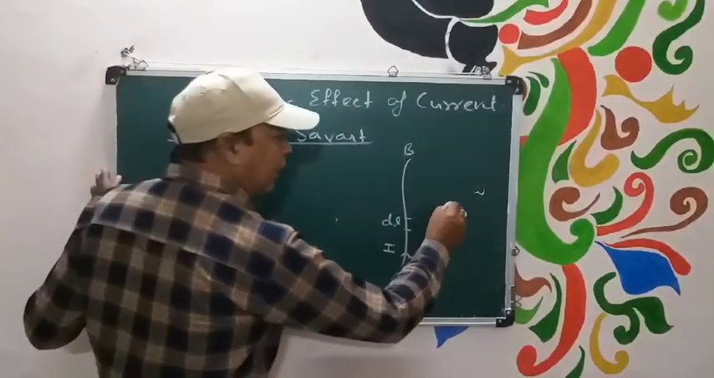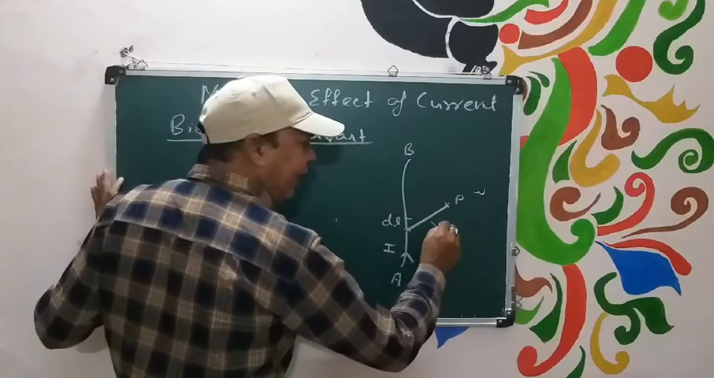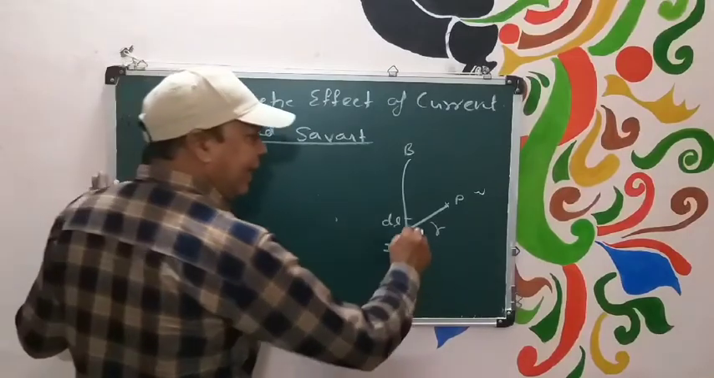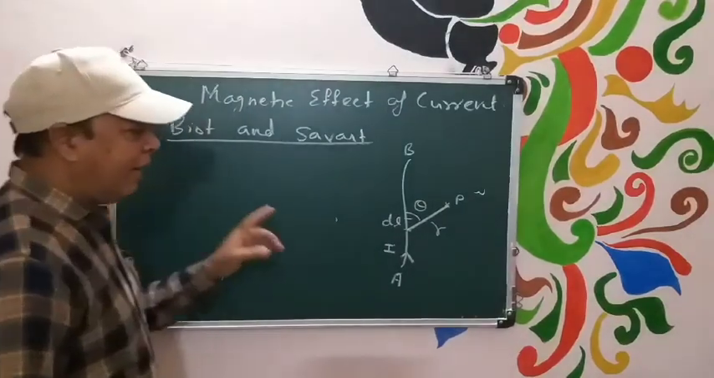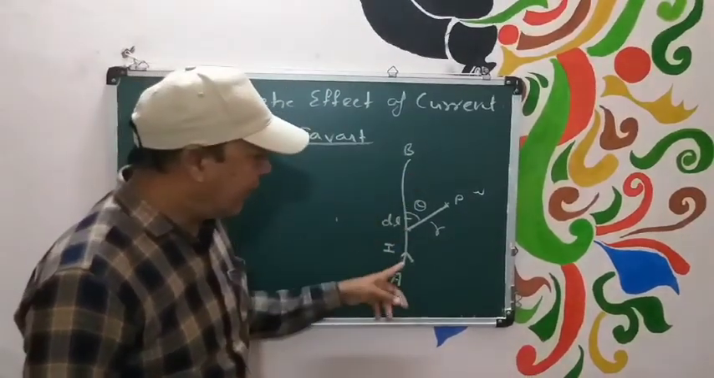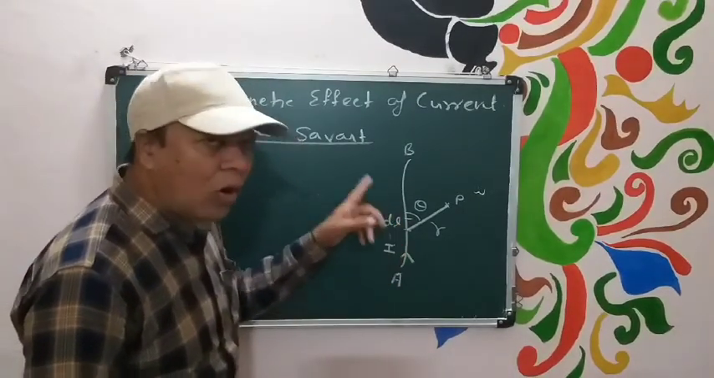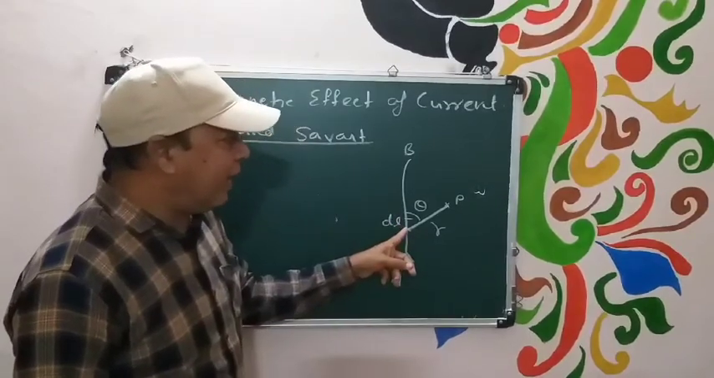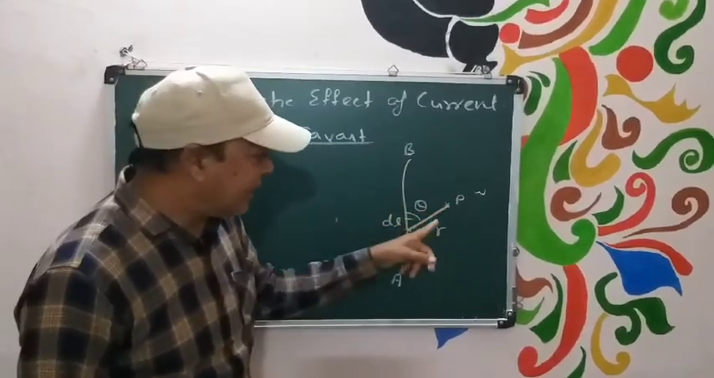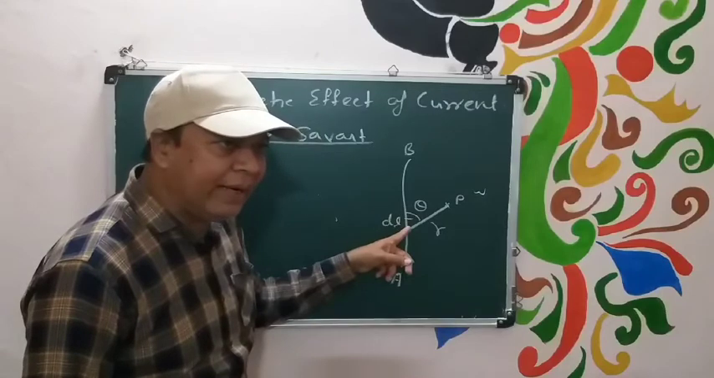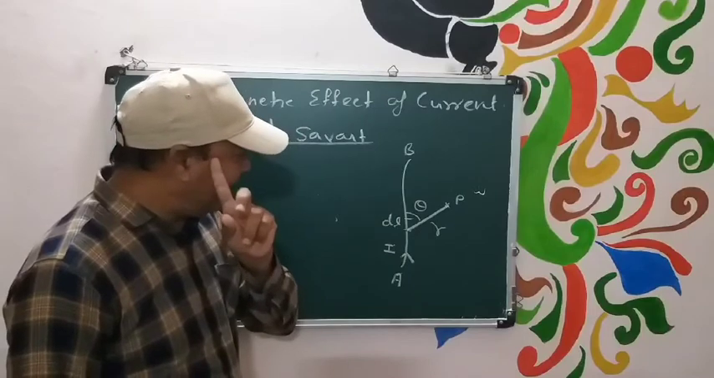Now, if we consider any point P, which is r distance away from the wire and making theta angle from the direction of dl. What I have taken? I have taken one wire AB. I current is flowing through this wire. On this wire I have taken one small element dl and we wish to find magnetic field at any point P, that is r distance away from dl and making any angle theta from the direction of dl.